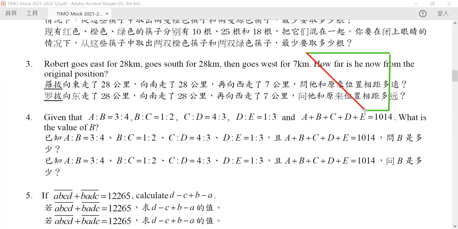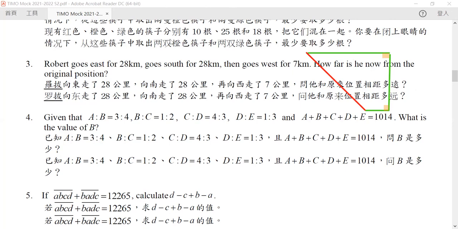Now, since the robot is actually walking in a straight line and only turns 90 degrees each time, that's why these 2 are 90 degrees.